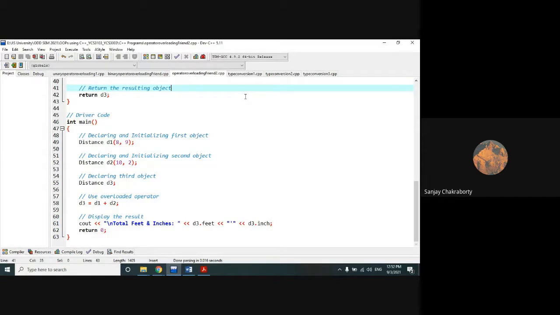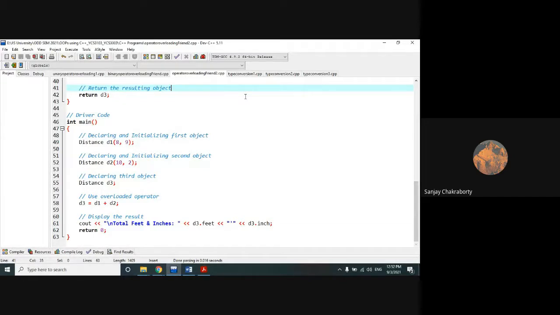But vice versa, from a higher type to a lower type, you have to do it explicitly. And how do you do the explicit type conversion? Within the first bracket you supply the new type, like int, char, followed by the variable which you want to convert from one type to another type.